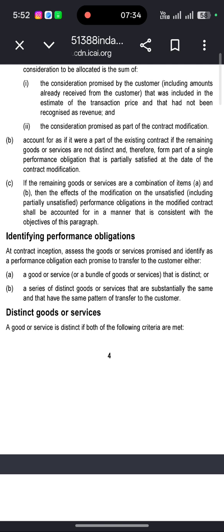If the remaining goods or services are a combination of items A and B, then the effects of the modification on the unsatisfied, including the partially unsatisfied, performance obligation in a modified contract shall be accounted for in a manner that is consistent with the objective of this paragraph.